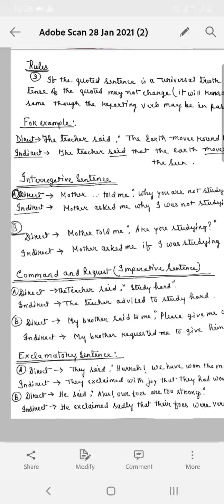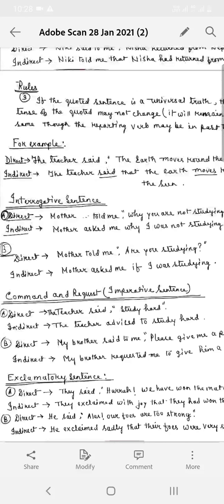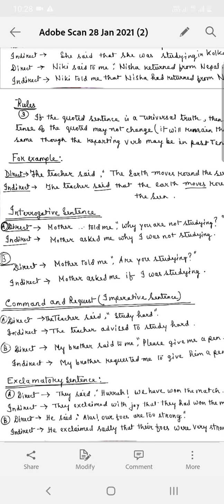Now, interrogative sentence. How to convert interrogative sentence from direct to indirect? Here we will take two types of interrogative sentence, WH interrogative and yes no interrogative. First one, mother told me, why are you not studying?